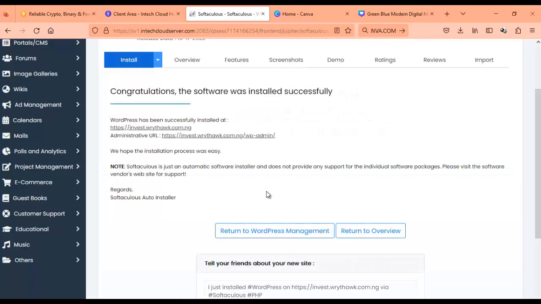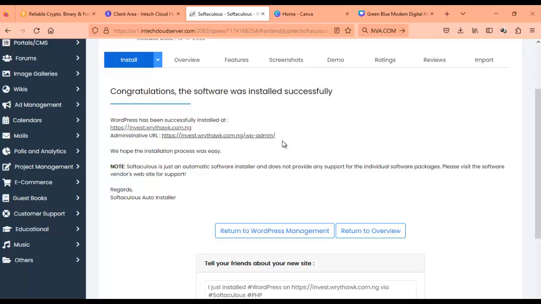Here WordPress has been installed successfully. Now you can see this is how to visit the site. This is the site link, invest.righthawk.com.ng, which is a subdomain. Then if you want to go to the admin area, you can just put /wp-admin.